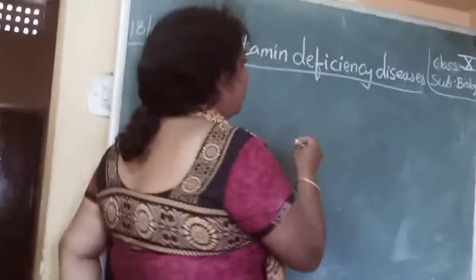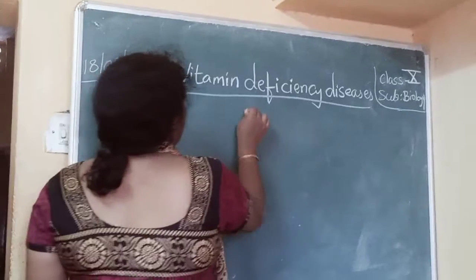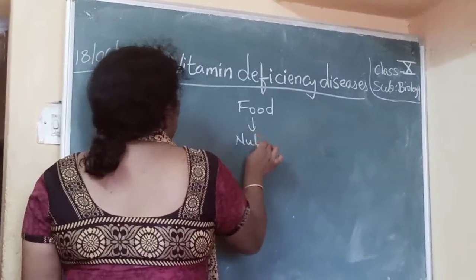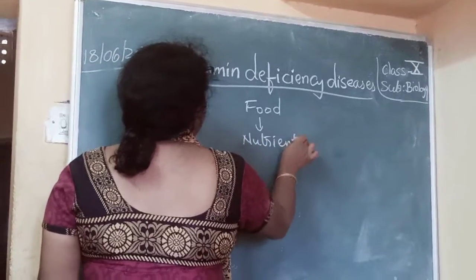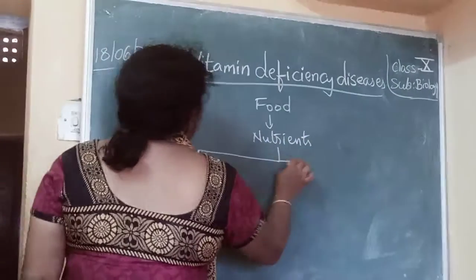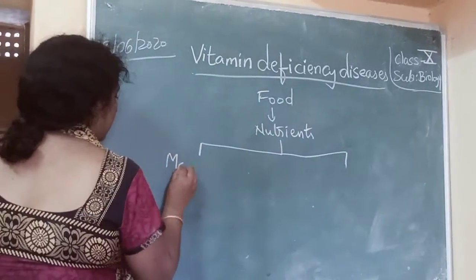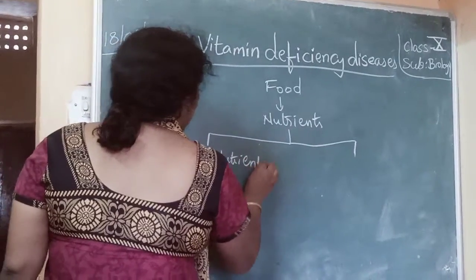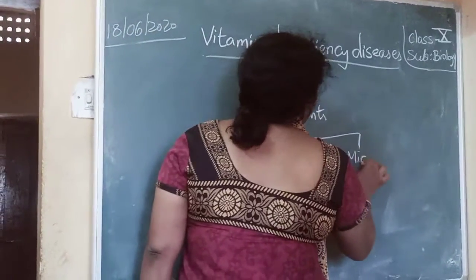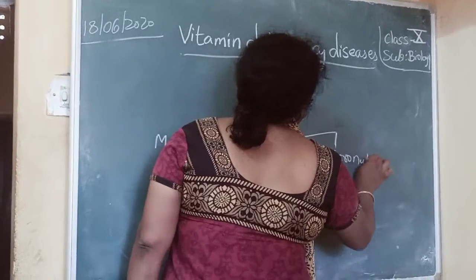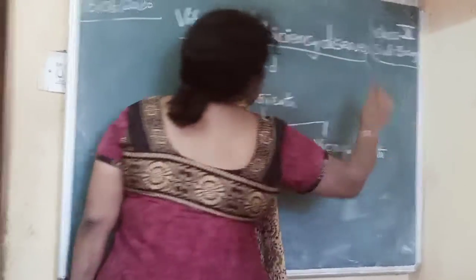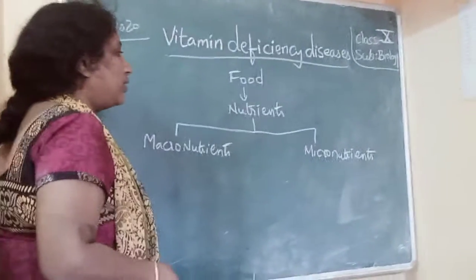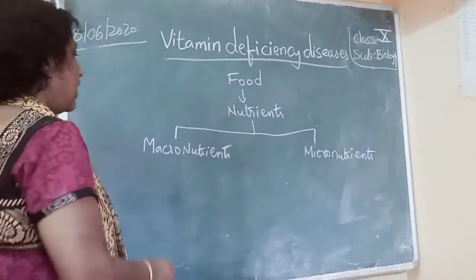So we know that from food we get nutrients. These nutrients are of two types. What are they? Macronutrients and micronutrients. Okay, so in food we are getting nutrients, and the nutrients are two types: macronutrients and micronutrients.